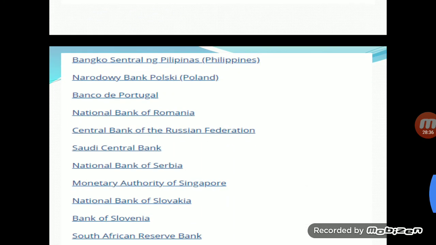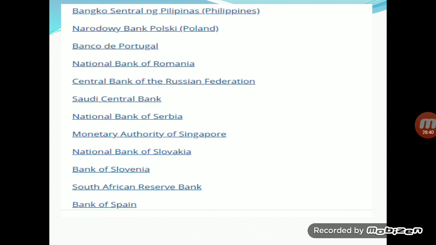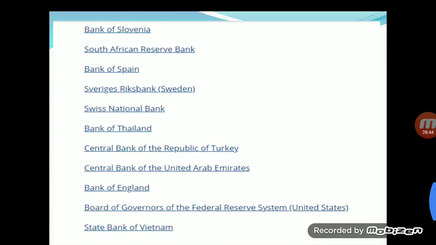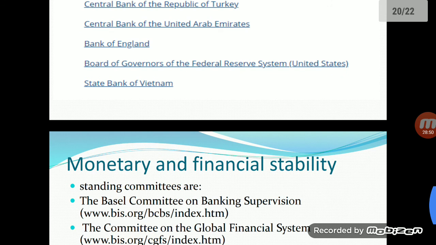So the list goes on, and you can find this list on the bank's website also. Bank of Slovenia is there, Bank of England is there, Bank of Thailand is there.